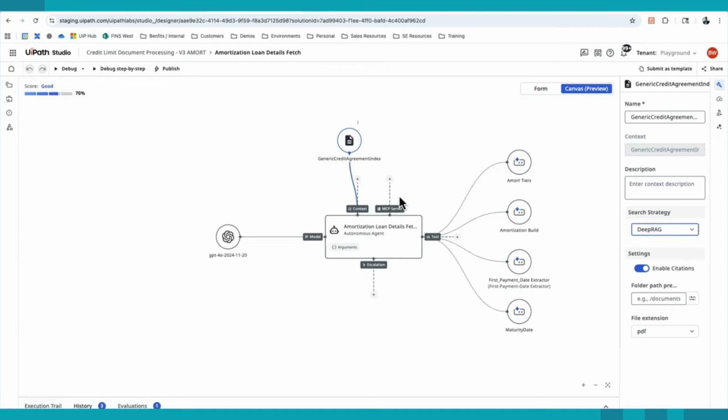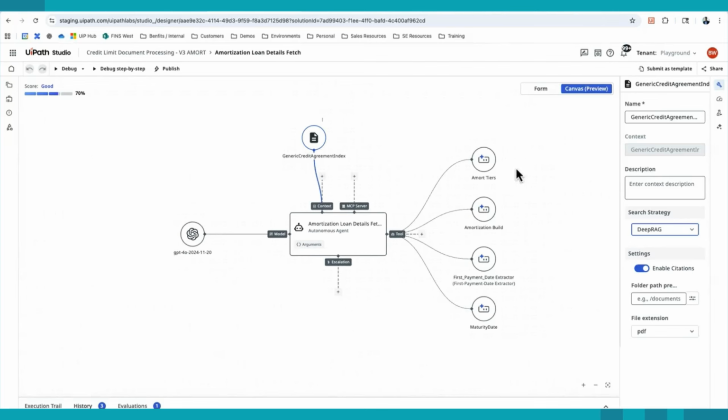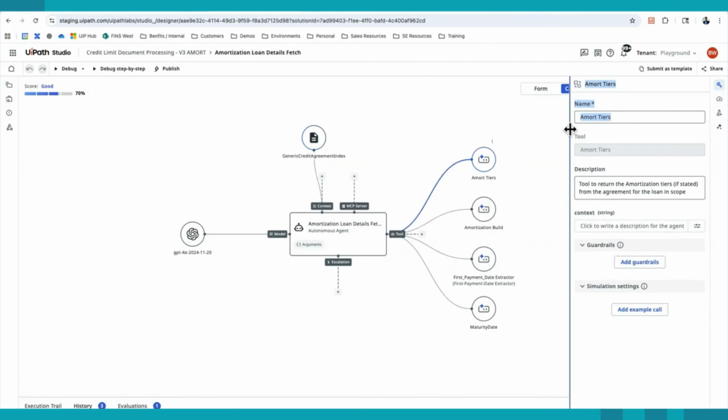Two things we are not using but are also important: MCP server integration as well as escalations. Think of escalations as a built-in native human review process that also gives feedback to the agent's long-term memory, and using MCP servers to facilitate access to tools, whether that MCP server resides in UiPath or outside of UiPath. And then also, one of the most common things in the market talked about as well is agent protocols. In Agent Builder, we're leveraging other agents as tools. And this is how we're able to run this process and effectively get all of the information from the document.